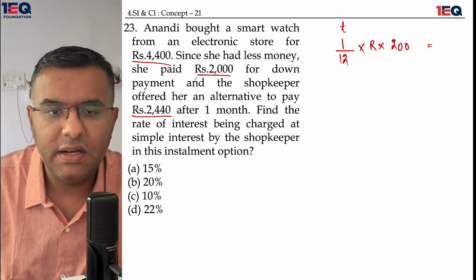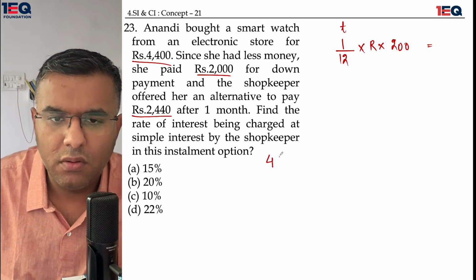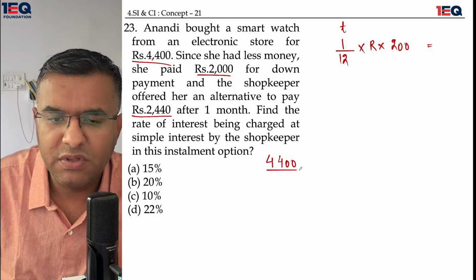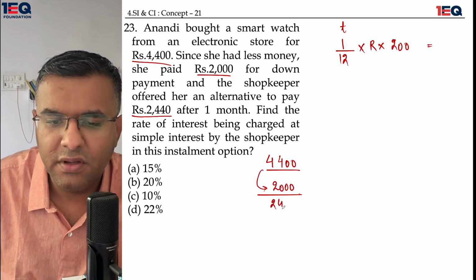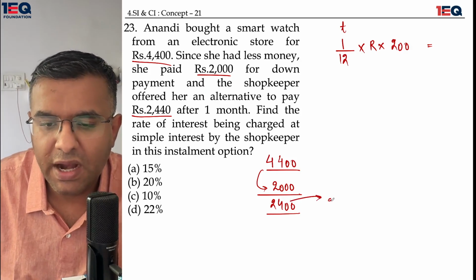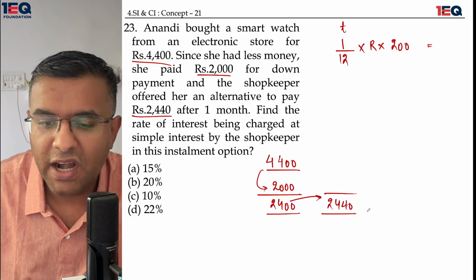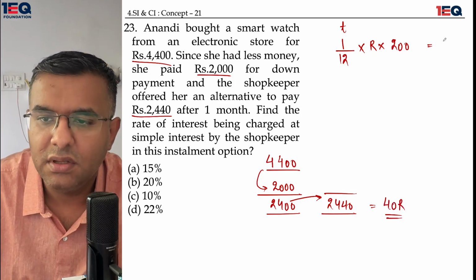What was the money that she was supposed to return? The amount was 4400. It was the charge that was supposed to be paid. She paid 2000 rupees as down payment. That leaves her with a 2400 rupee loan. For that 2400 rupee loan, she had to pay 2440 including the interest. That means a component of 40 rupees was the simple interest.